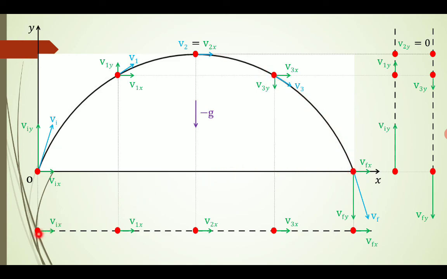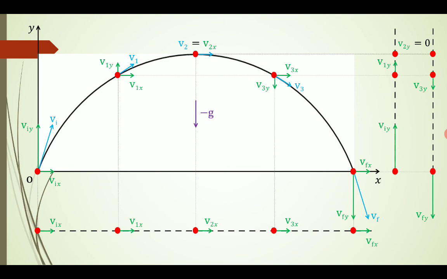But in this case the horizontal component is continuously increasing and reaches the maximum at the final destination. So the velocity increases, reaching the maximum, the vertical component becomes 0, and coming down it reaches the final position of the projectile.